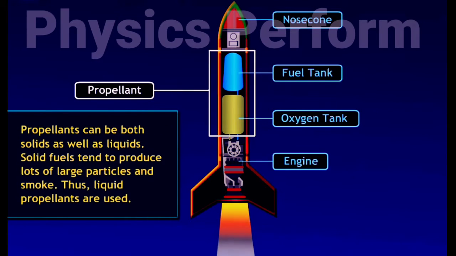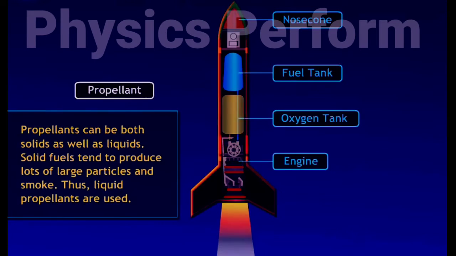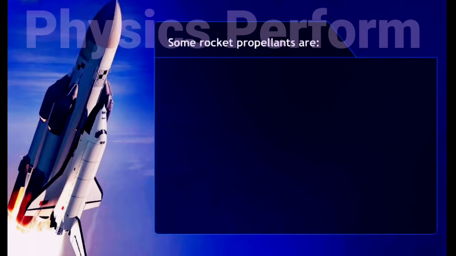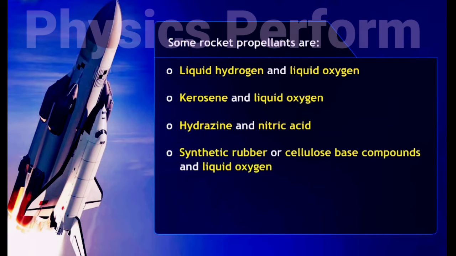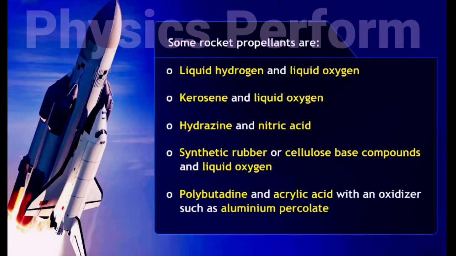Propellants can be both solids as well as liquids. Solid fuels tend to produce lots of large particles and smoke. Thus, liquid propellants are used. Some rocket propellants are liquid hydrogen and liquid oxygen, kerosene and liquid oxygen, hydrazine and nitric acid, synthetic rubber or cellulose-based compounds and liquid oxygen, polybutadiene and acrylic acid with an oxidizer such as aluminum perchlorate.